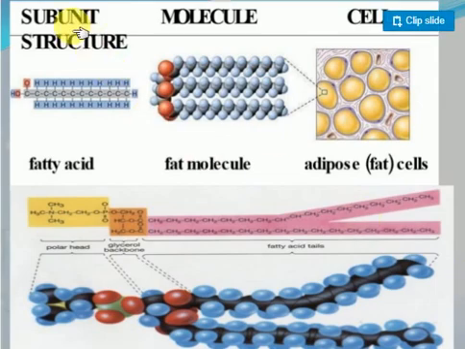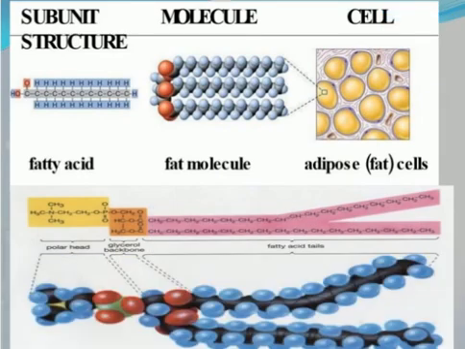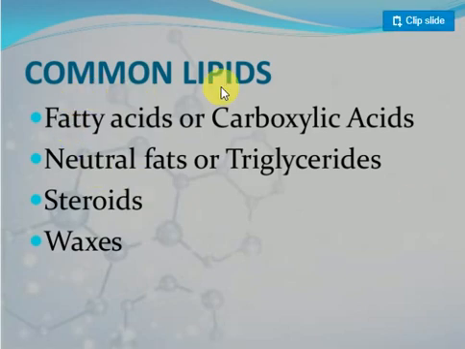Okay, so look at the subunit structure, the molecule cell structure. Look at the small structure, molecule and cell. Look at the discussion of fatty acid, the fat molecule. Look at how the fat is arranged. Clear? Look, here small molecules join together to form a big molecule. Go for the next slide, no? You'll get an idea. What are the common lipids? Fatty acids or carboxylic acids.